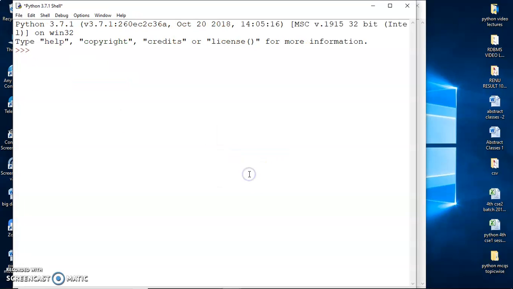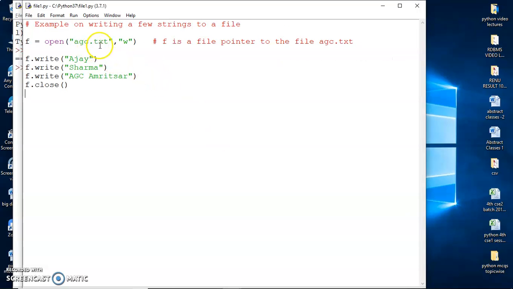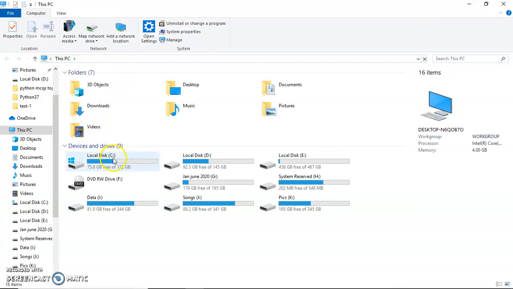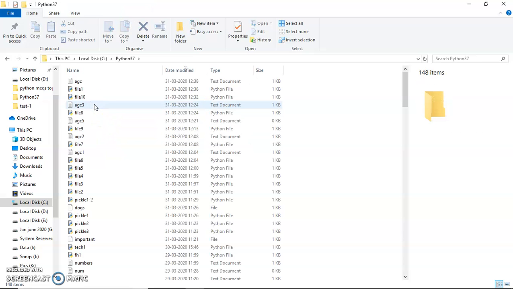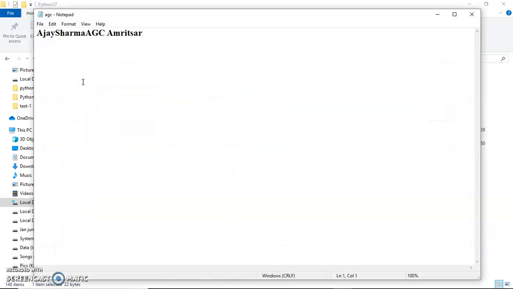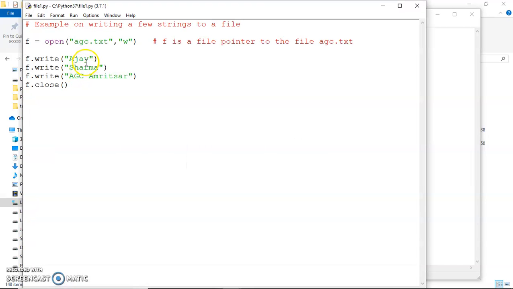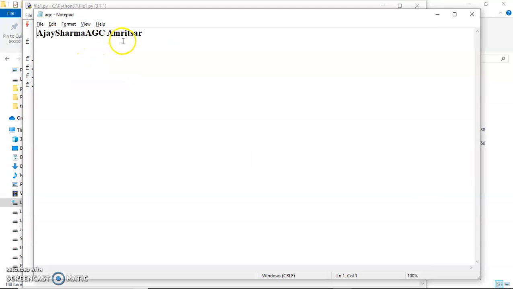Once I run it, the program has been executed, and obviously the file agc.txt has been created. It has been created in the default path. Since I have not mentioned any path here, it is stored in the Python 37 folder. So let me go to that folder and open this file for you. You can see this file agc here. Once I open it, you can see that the three strings Ajay, Sharma and agc Amritsar have been written successfully into the file. You see that the strings have been written one next to the other. There is no space or new line character in them.